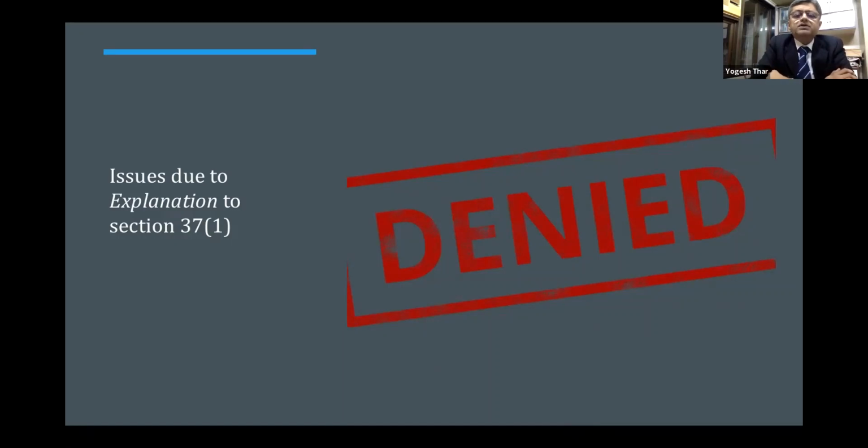it cannot be, because bonus shares will result in fall in the value of original shares. That's the theory that you have to take note of. And therefore, bonus per se is not income. That is a very settled position. So, because when the bonus is issued, it is not coming to you free. You are paying for it because there is a fall in the value of your original shares.